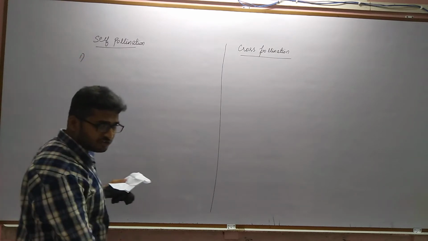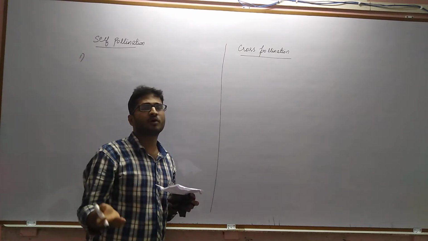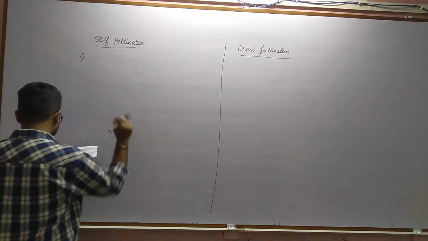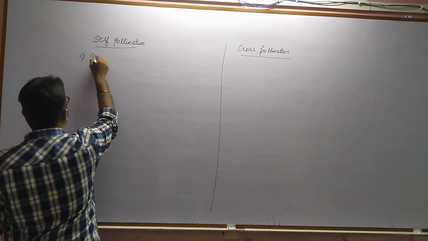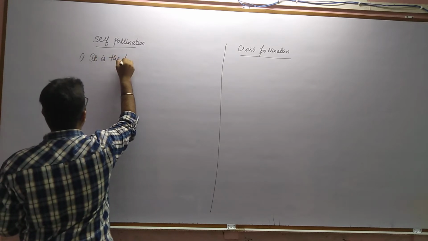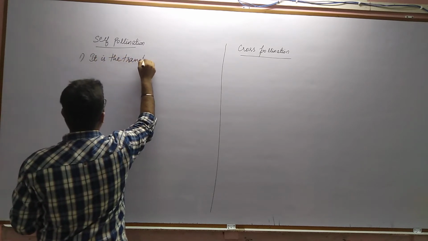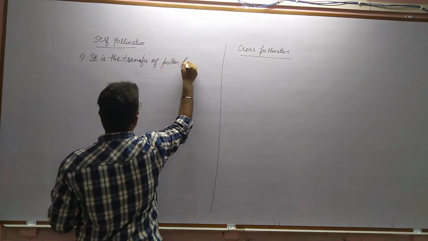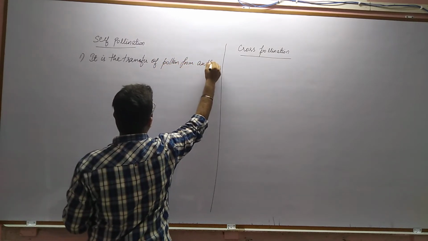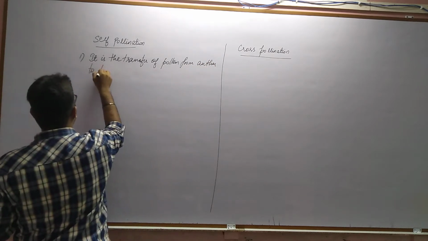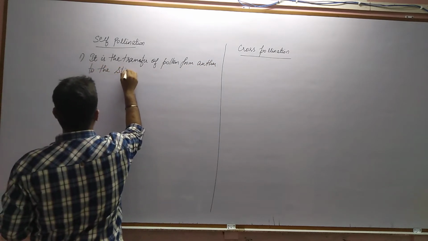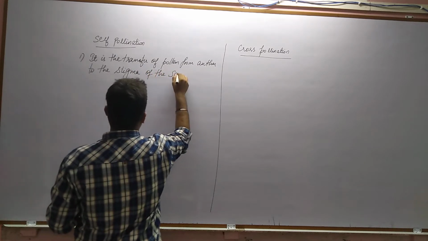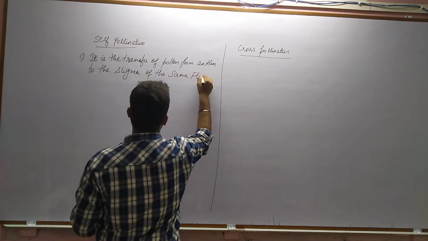What is self-pollination? It is a transfer of pollen from anther to the stigma of the same flower. Okay? So self-pollination is the transfer of pollen from anther to the stigma of the same flower.